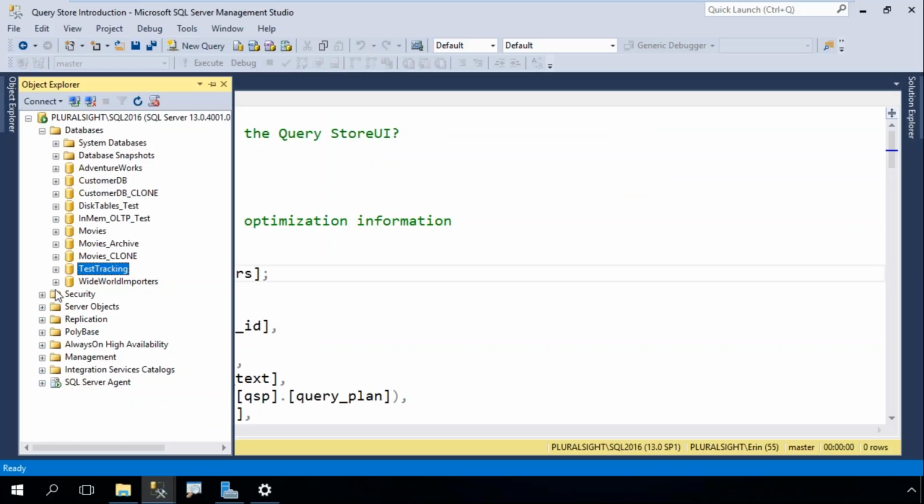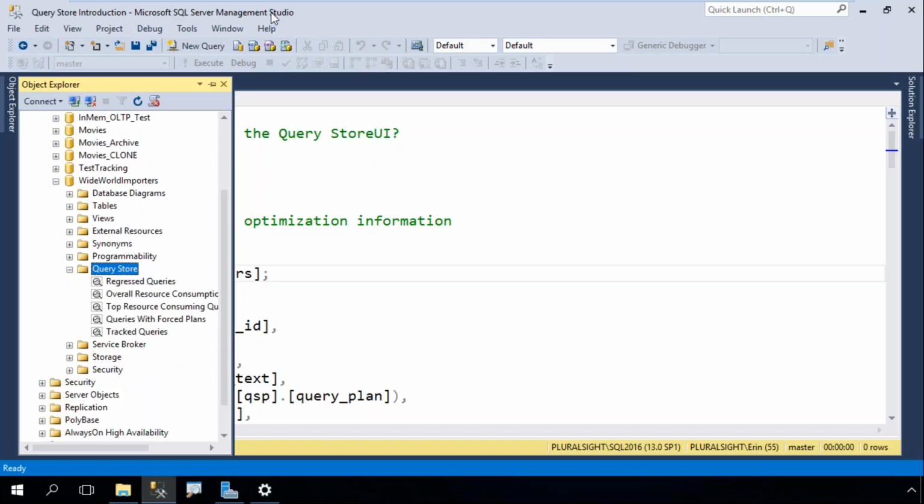Now, I have 5 in the version of Management Studio that I am running. I am running a 17.x version, which is a version that is currently not supported for production. Remember, they've decoupled Management Studio from the SQL Server install, so I've downloaded Management Studio separately. There's a 16.x version which is currently supported, and it's backwards compatible. But I'm running 17 because it gives me an additional report here, queries with forced plans. If you're on 16.x or below, you'll see only 4 reports here. And this is how, through the UI, I can look at the Query Store data.